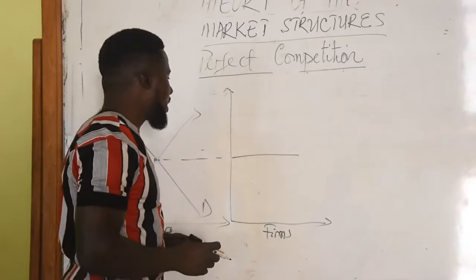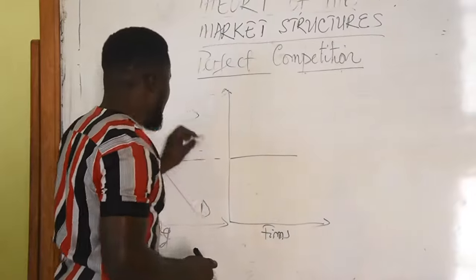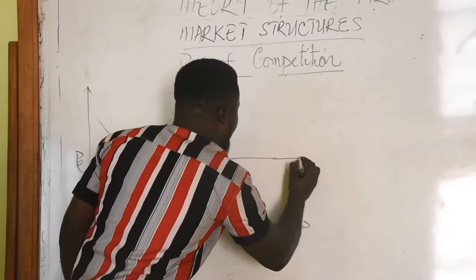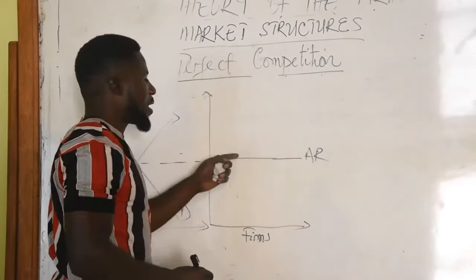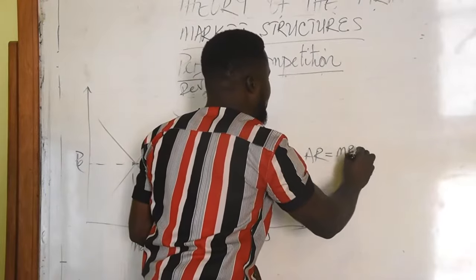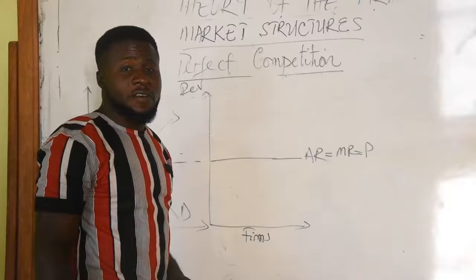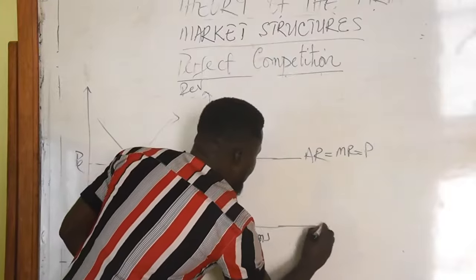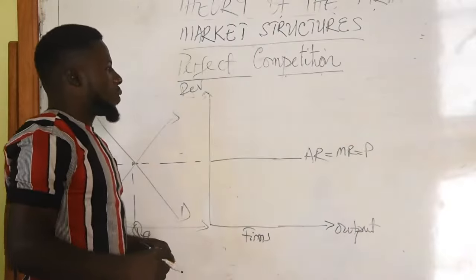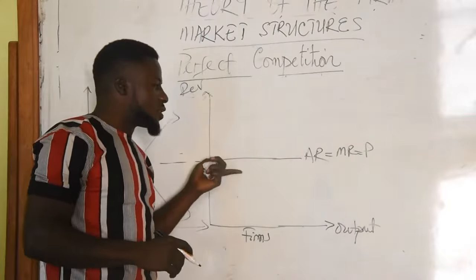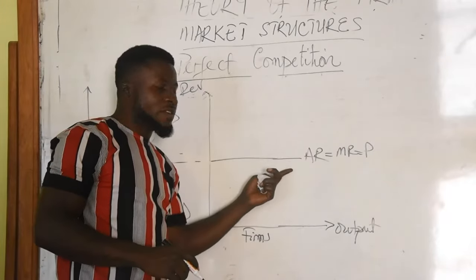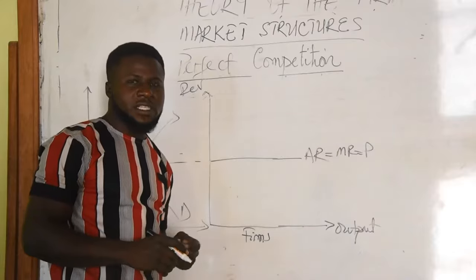So how do you demonstrate that graphically? Simple. Let me just use this to show that this firm is making profit. Remember, under perfect competition, average revenue is equal to marginal revenue, which is the same as price. And the average revenue curve is the demand curve of the firm. We have output here. So, what are you supposed to do? The first thing is draw the average revenue curve as we've done. And then remember that the average revenue curve of this firm is the same as its marginal revenue.